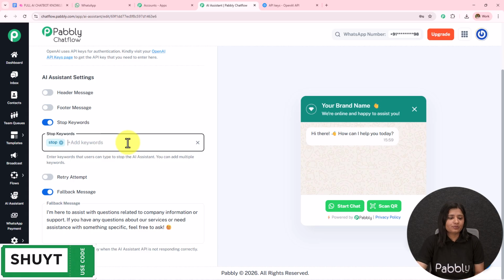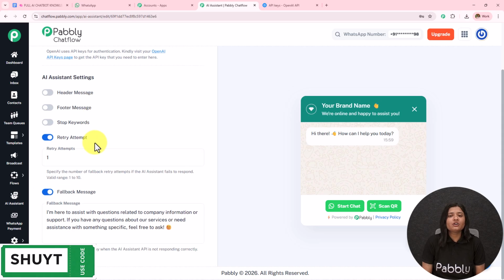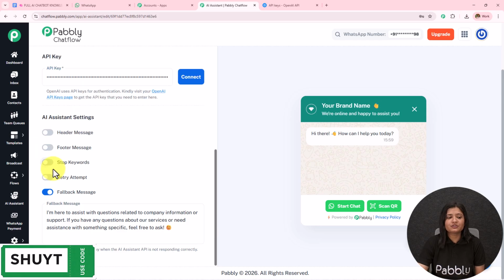and then you have to press enter in order to add this as a stop keyword. Then we have this retry attempt. So when the API is not responding, or when the AI agent is not able to respond to the customer query, the number of attempts given to the AI agent to respond is this retry attempt. The valid range is 1 to 10, so you can set this according to your requirement.